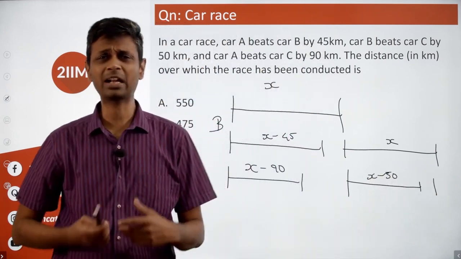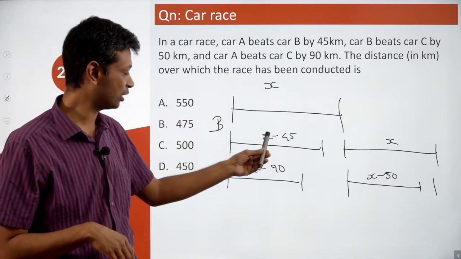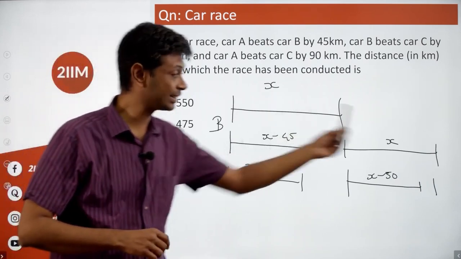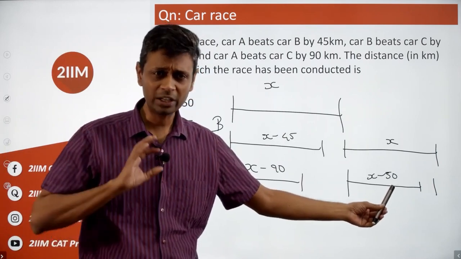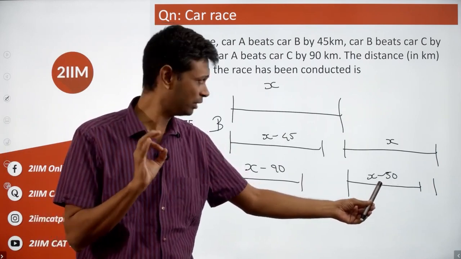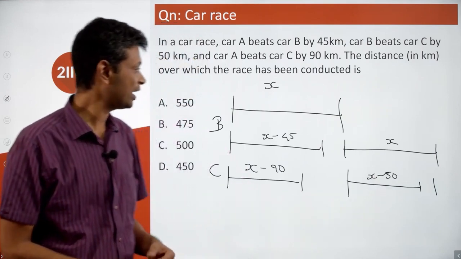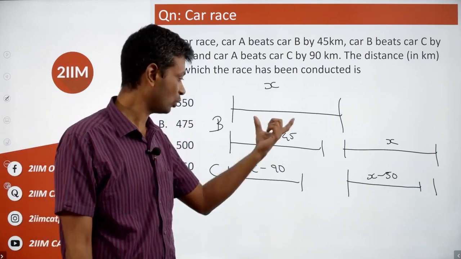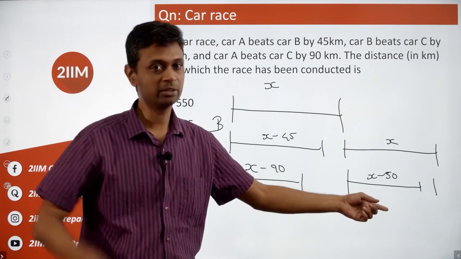Very interesting. It becomes a classic ratios question. The first context, when A does X, B does X minus 45, C does X minus 90. When B does X, then C does X minus 50. Fine. Very simple, the only thing we need to think about is ratios, nothing more than that. The ratio of distance covered between B to C is always the same. So X minus 45 by X minus 90 is X by X minus 50. Cross multiply, simplify if you're through.